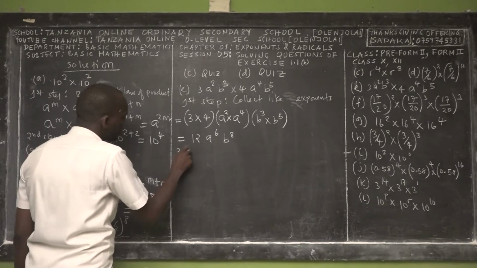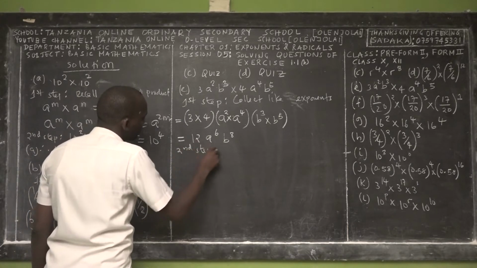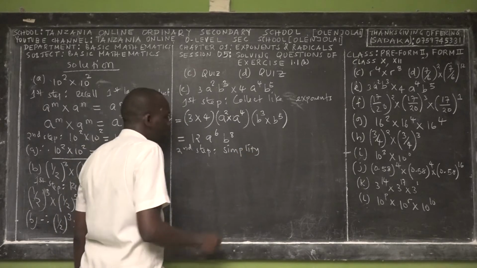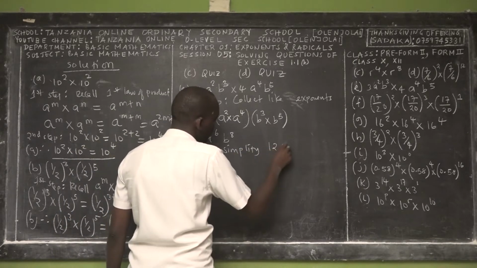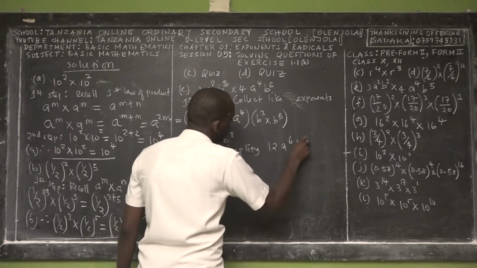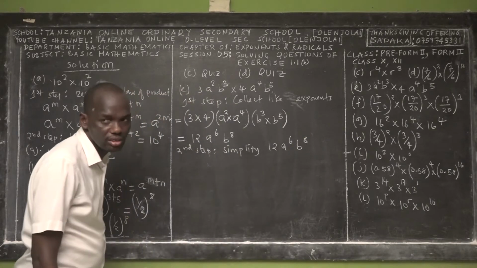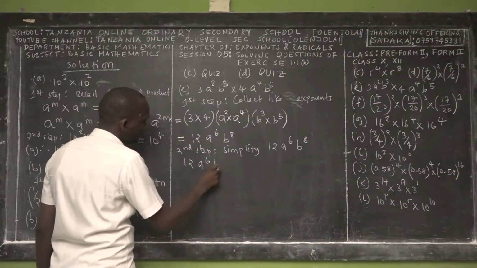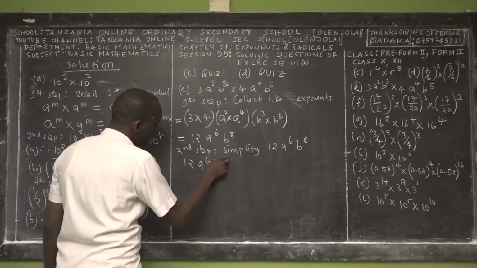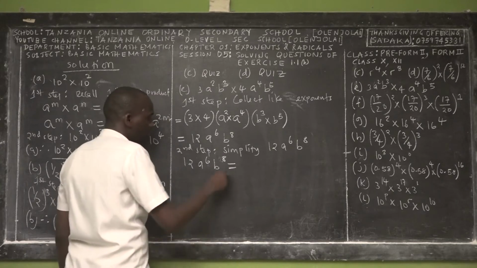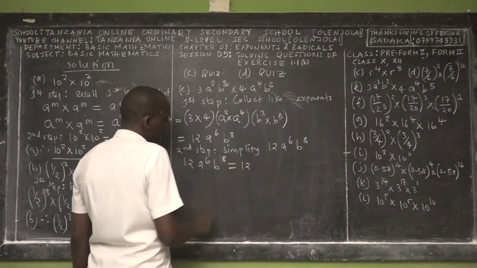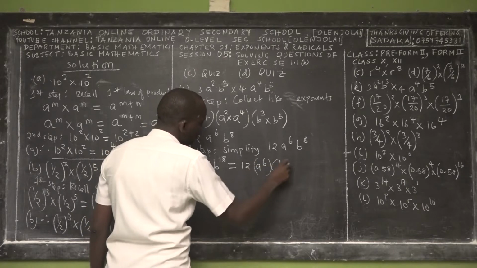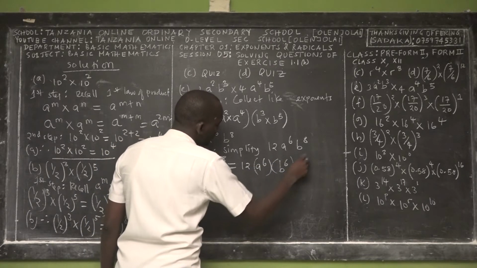Right? Yes. So use the previous technique. So you go for the second step. So second step, you say simplify. Simplify what? 12 a power 6 b power 8. How do you simplify? Look, I taught you the technique. 12 a power 6 b power 8 can also be expressed in another form. What form? So it is 12 times a power 6, and then times b power 6 times b squared.